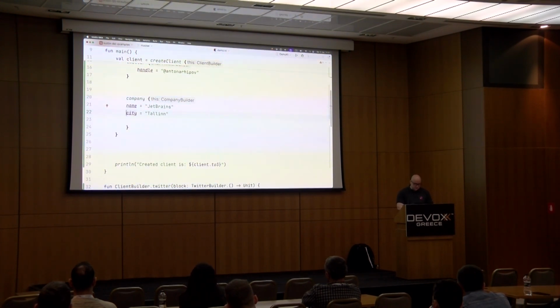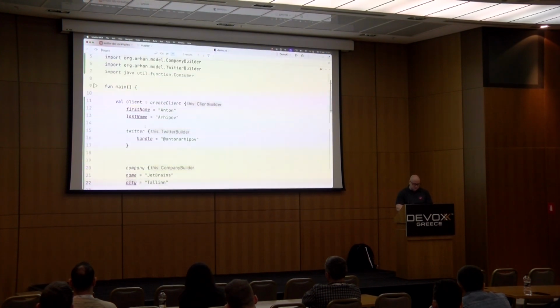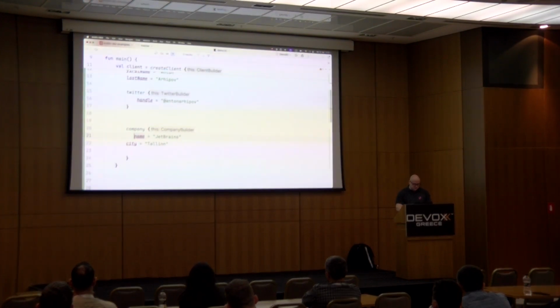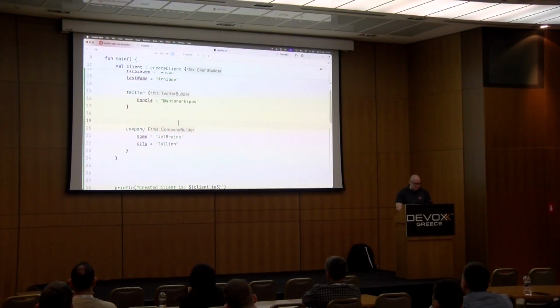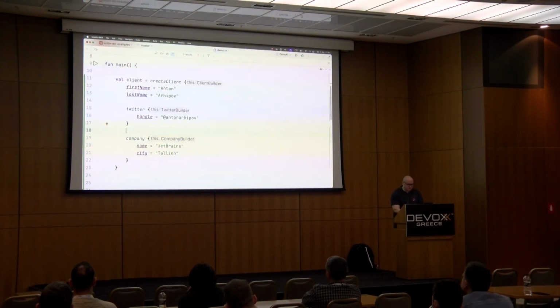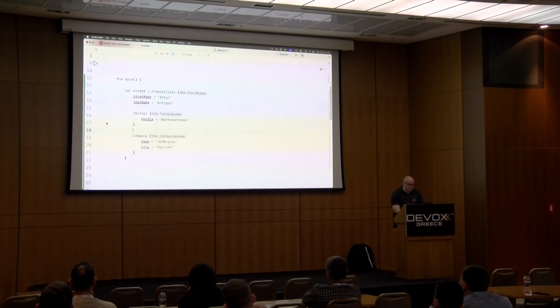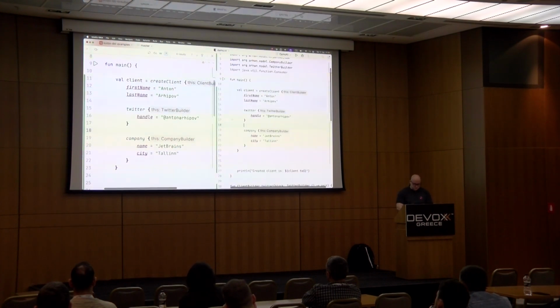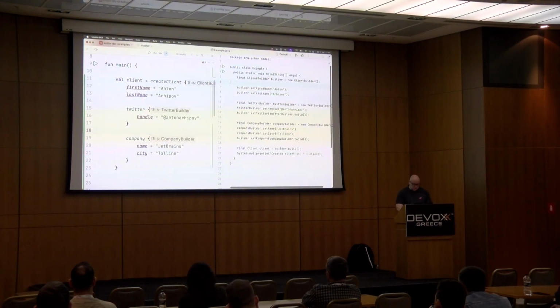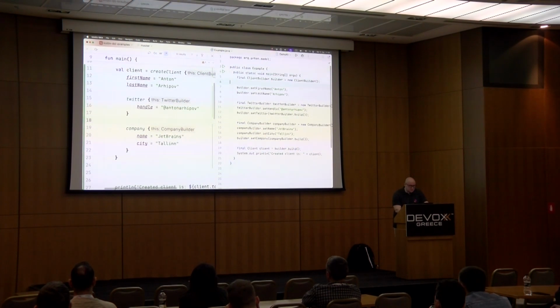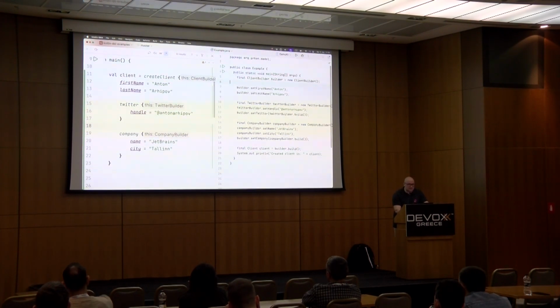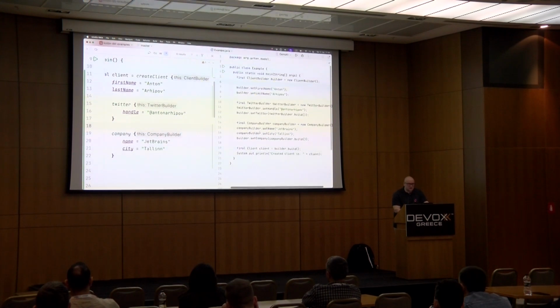So finally, we get this interesting structure that looks pretty clean, and we can compare with the initial code that we had in Java. As you can see, by the number of lines that we have here, it's not much shorter.